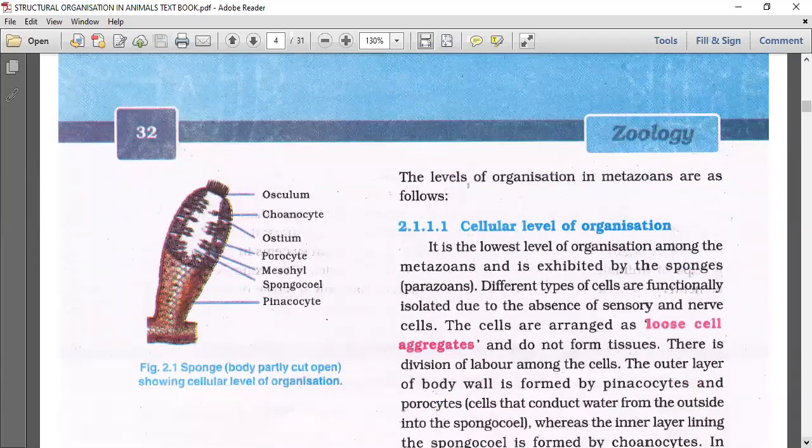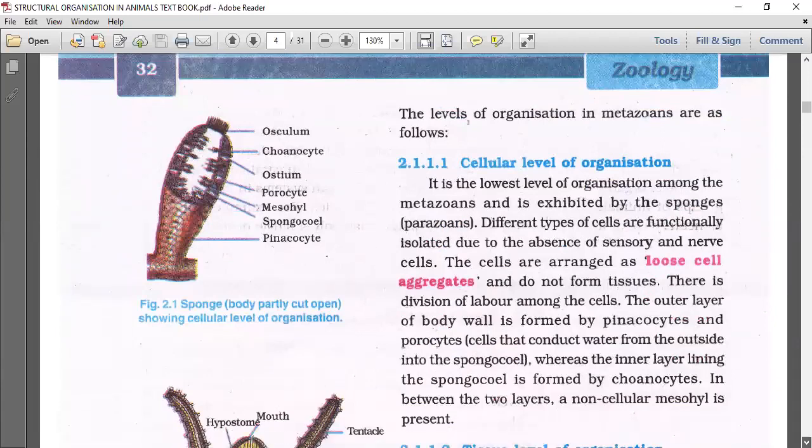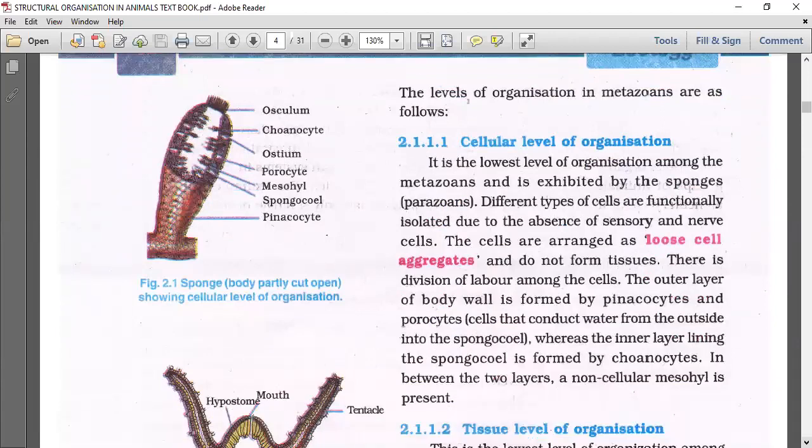The levels of organization in metazoans are as follows. The first one, cellular level of organization. This is the lowest level of organization among the metazoans and is exhibited by the sponges. Let me write the address first, the kingdom Animalia.